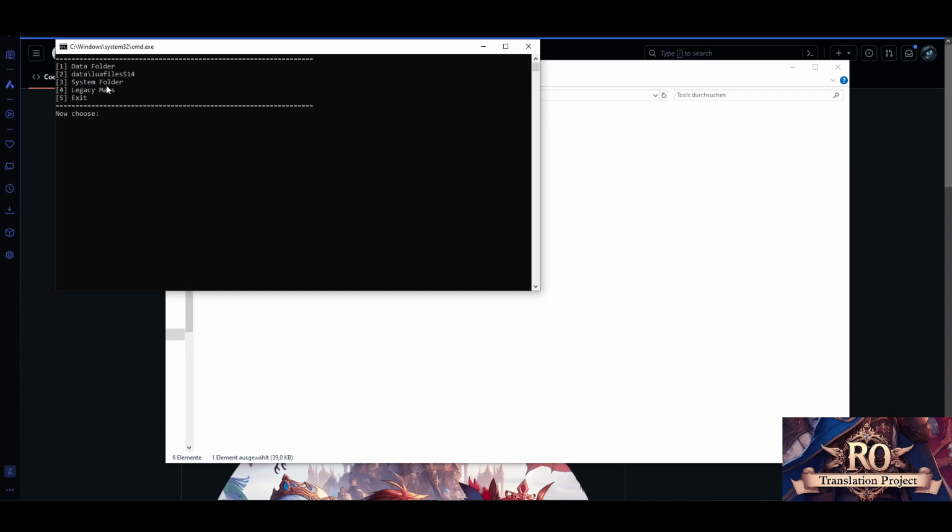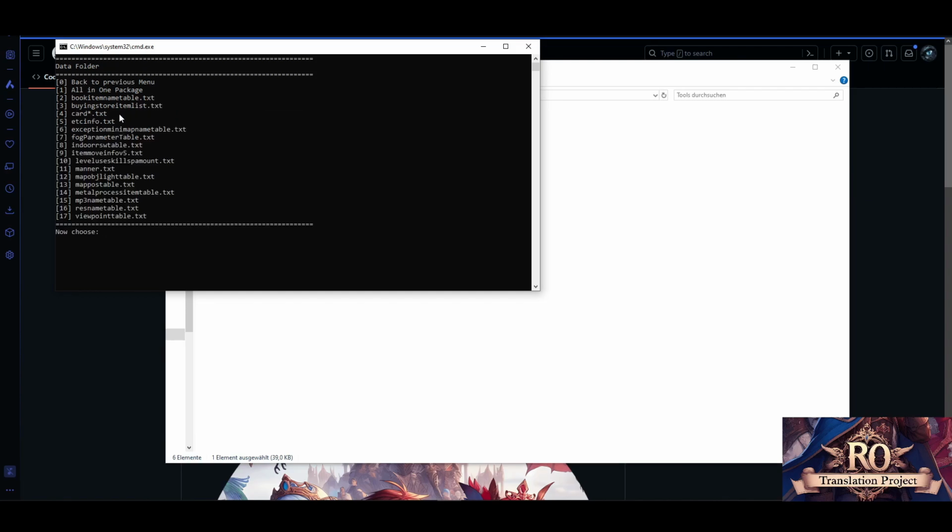And we have here the system folder, which, like mentioned, will copy the files for you, whatever you want. And you can stay in here as long as you like. The data folder, as an example, has only the basic txt files, or every card-related file for custom cards, and stuff, MP3, and so on.